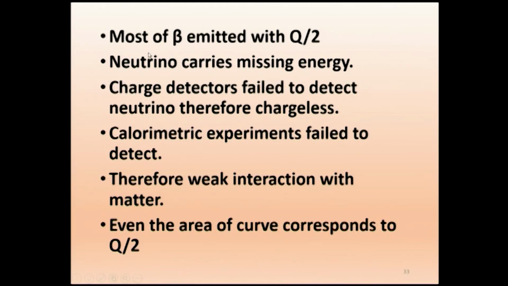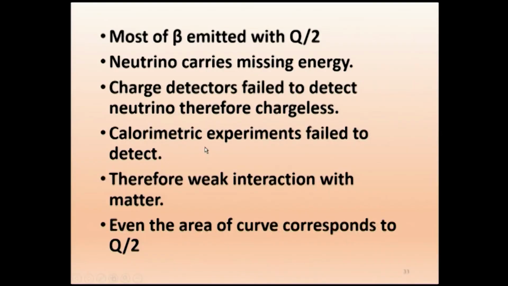The charge detectors fail to detect the neutrino, therefore we say the neutrino must be a chargeless particle. Now what the next set of experimental people tried is, why can't we put on calorimetry experiments? For example, cobalt 60. Cobalt 60 is a beta emitter. Now the expected value, just for example, suppose the expected energy is 4 MeV, and the charge detector is showing only half, 2 MeV.